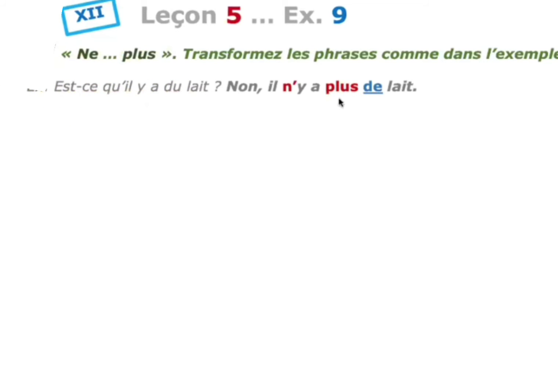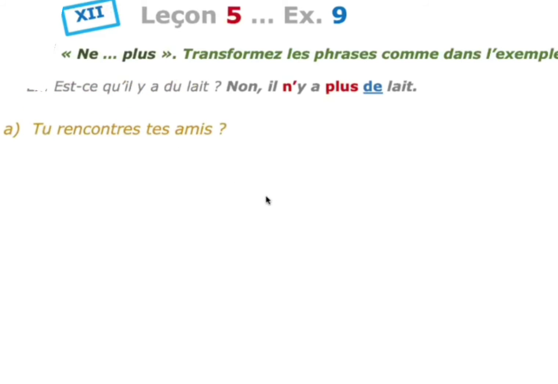First one, ne and plus you have to use before the verb and after the verb. Afterwards, that du is changed to de. So this we are doing here. So remember this and you have to use the same model.